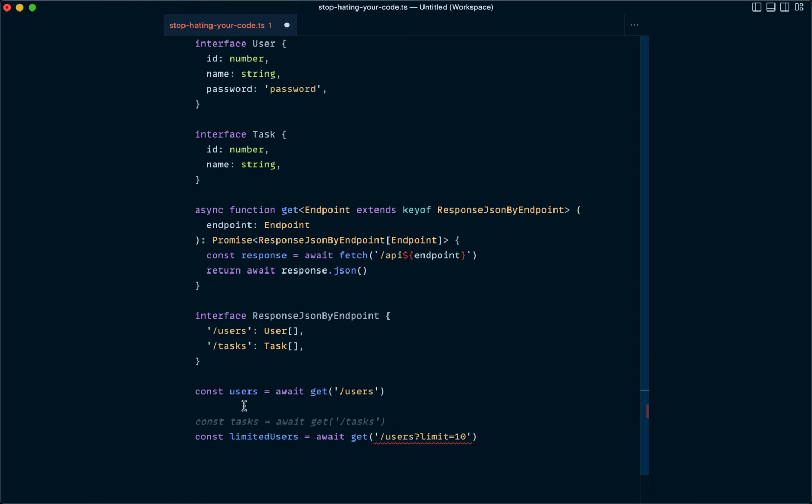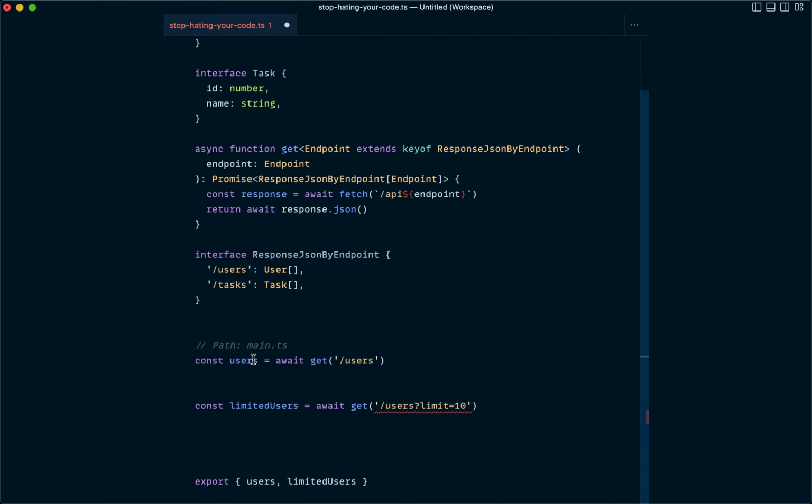This is really cool because we'll ignore this type error. We're going to touch on that in just a sec, but at least look at this first line of code here that we would have. You could imagine this being in userland code in our application, in some page or some component. So const users equals await get /users. This is just plain JavaScript right here. If you were brand new to TypeScript, coming into this application and working on this code, you'd be able to read this and not have to give it a second thought. You'd know as a human being, const users is going to be an array of users.